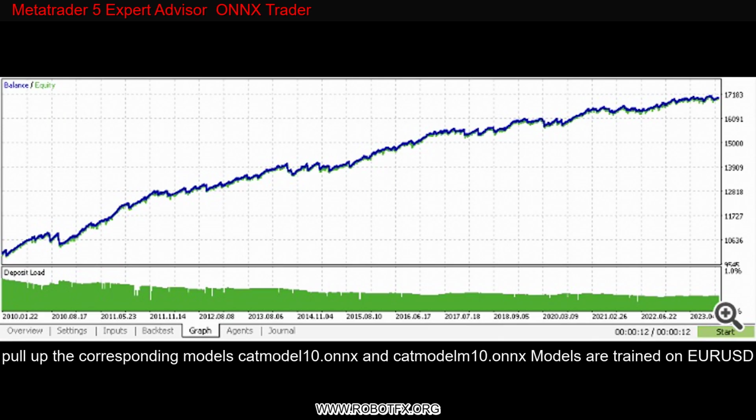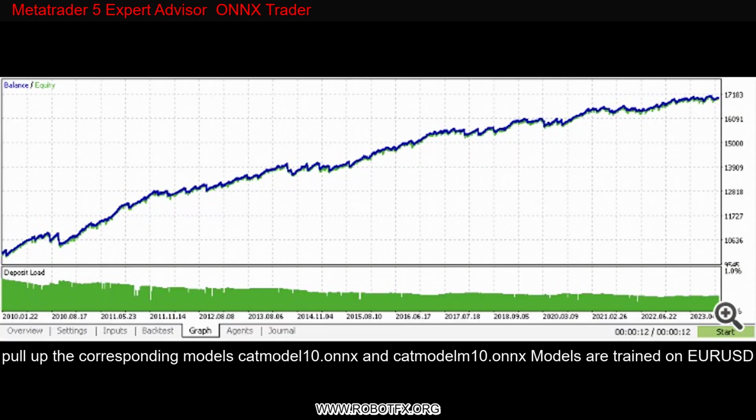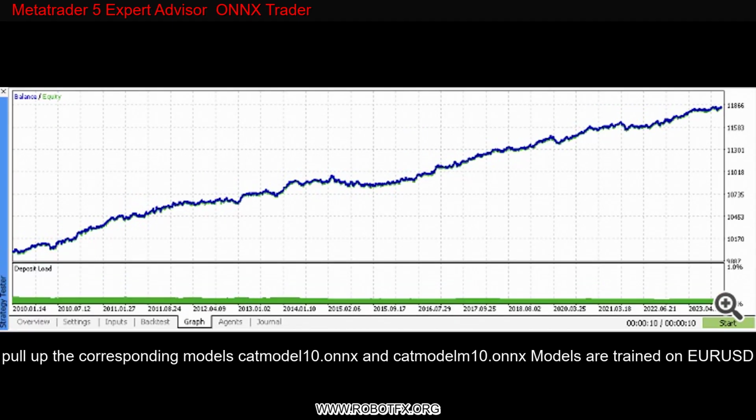The ONNX Trader bot supports the second method of training from the article, matching trades using clustering. To do this, connect the include file EURUSD ONNX include 10.mqh, which will pull up the corresponding models. Cluster 10.onnx and Cluster 10.onnx models are trained on EURUSD H1, but can be used on any time frame.